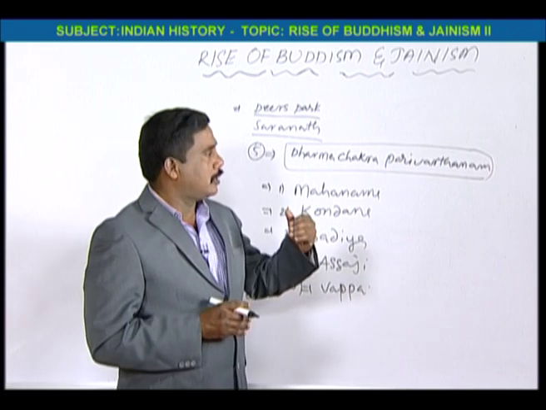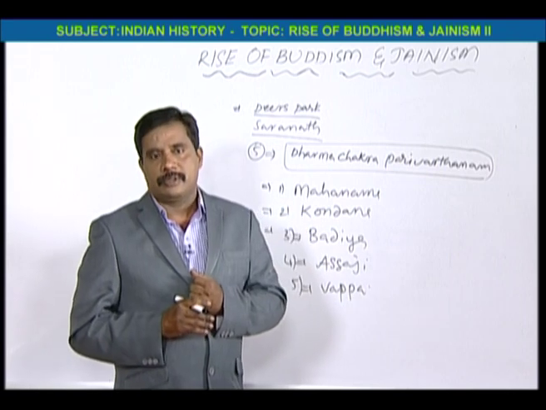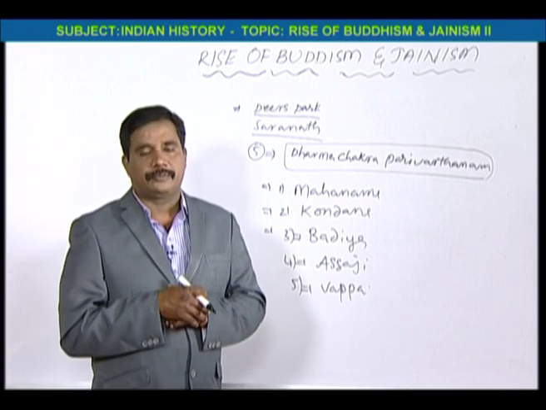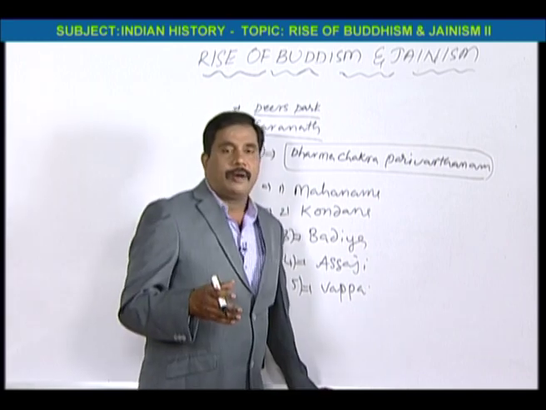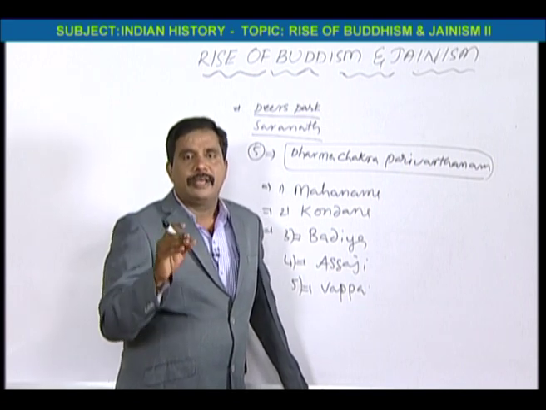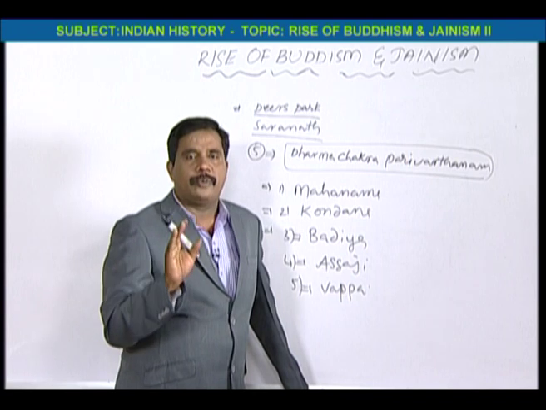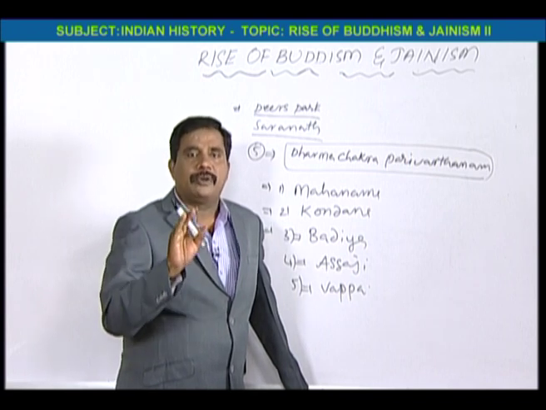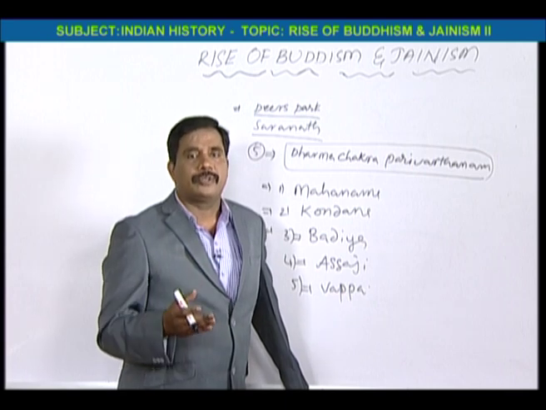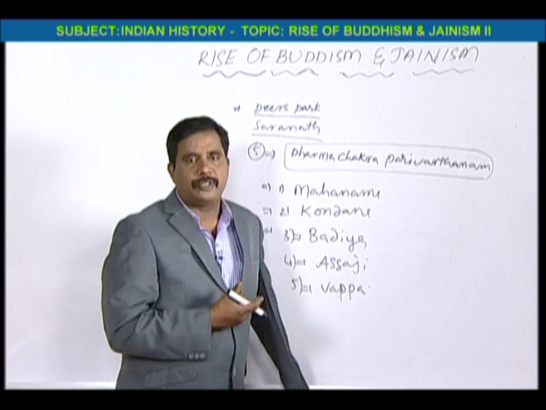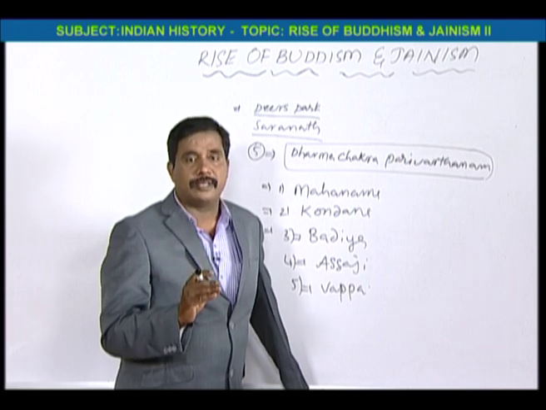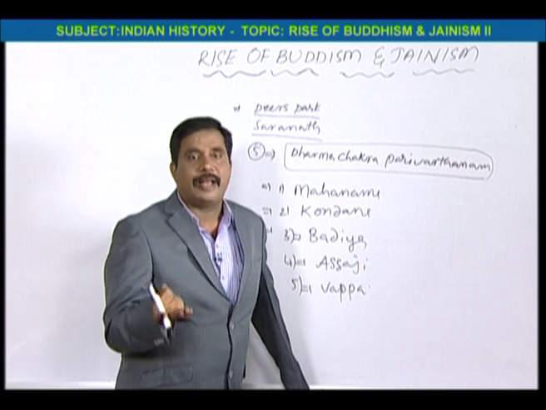That is why the principles he found as truth are called the 4 noble principles. They are also called the 4 Arya Sutras. These 4 noble principles are the most important principles that he found after the enlightenment.